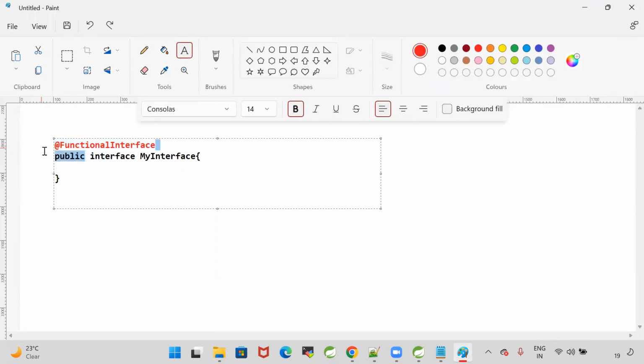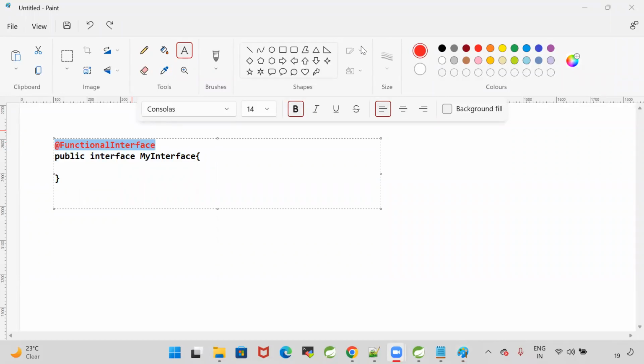When I write this annotation at the interface level, the compiler will check whether this interface has only one abstract method or not. If the interface does not have any abstract method, or if it contains more than one abstract method, the compilation of this interface will fail. Understood? Why am I writing this annotation here?